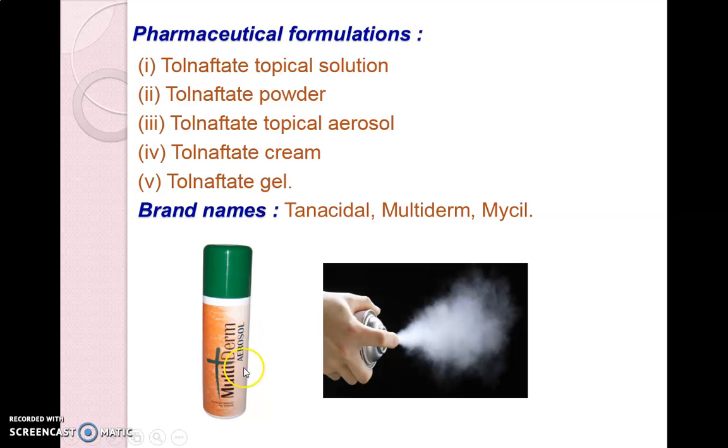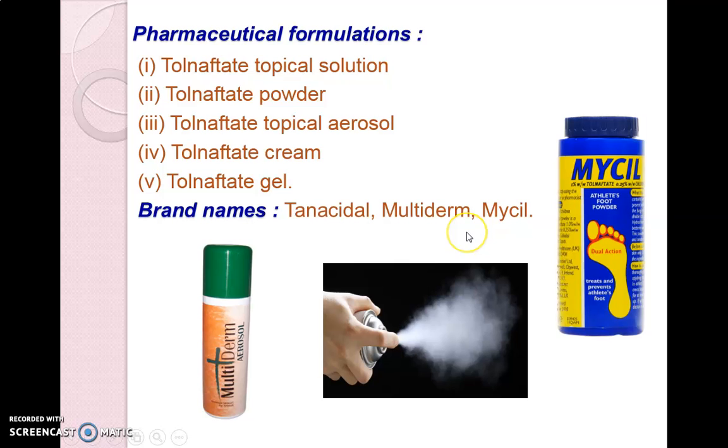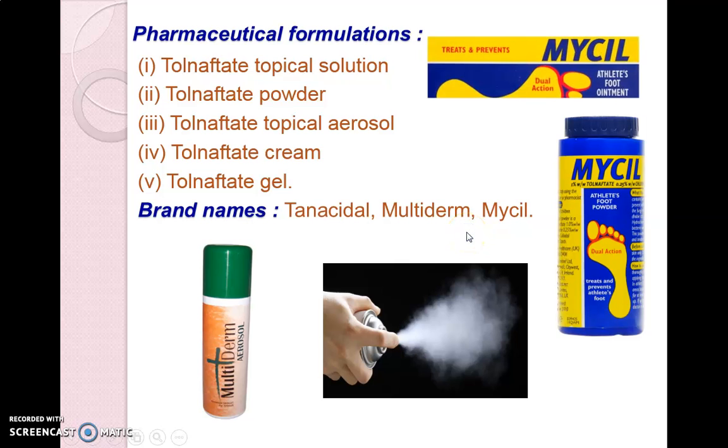Aerosol is for better spraying of the medication on the skin, in the form of a mist, so aerosol is effective on the skin. Now, as far as brand names are concerned, tolnaftate is available as Tinactin, Aftate, and Mycosis. These are the brands available for tolnaftate as an antifungal agent.